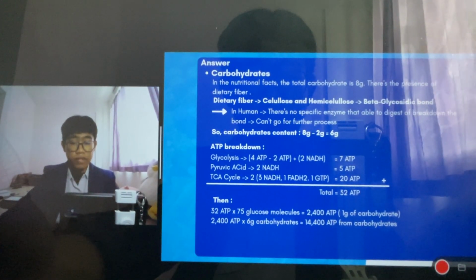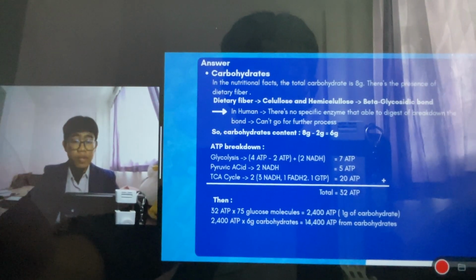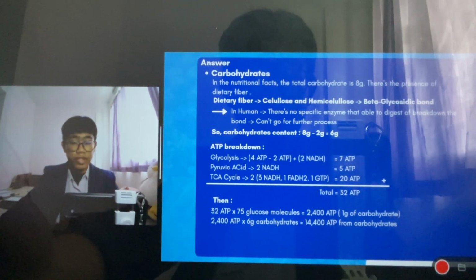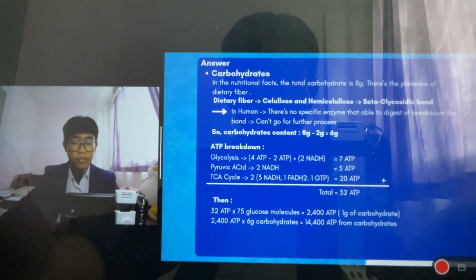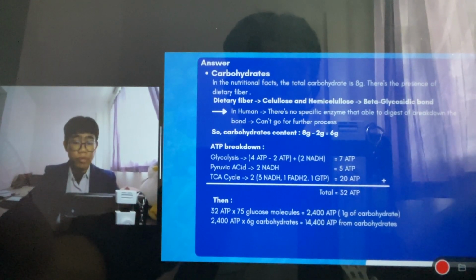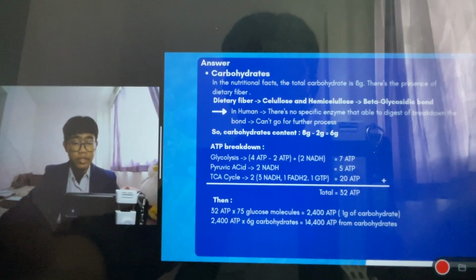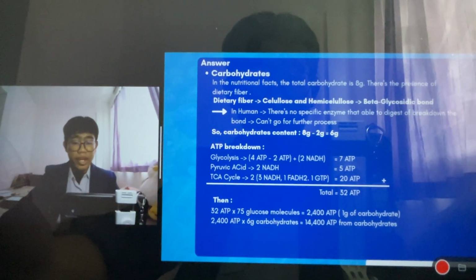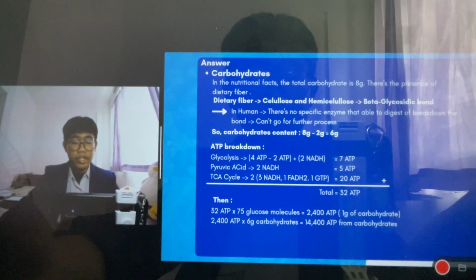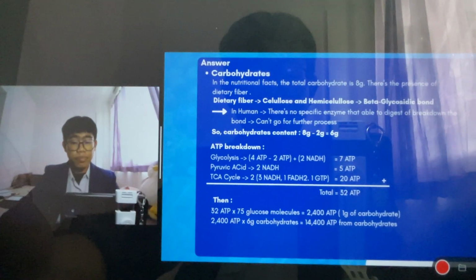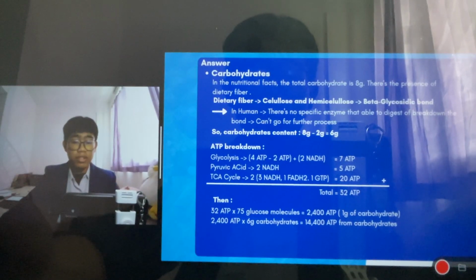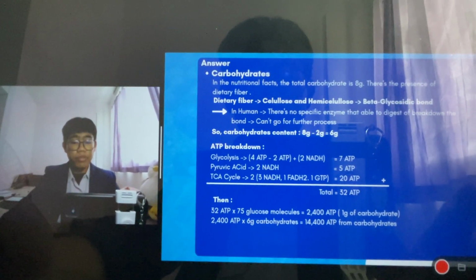The ATP from glycolysis is 7 ATP. Pyruvic acid and NADH will result in 5 ATP, and in the TCA cycle, 2 molecules of acetyl-CoA will result in 20 ATP. So the total for 1 molecule of glucose is 32 ATP. Since we have 75 glucose molecules in 1 gram of carbohydrates, it becomes 2400 ATP. And for the 6 grams of carbohydrates, we get about 14,400 ATP from the carbohydrates.